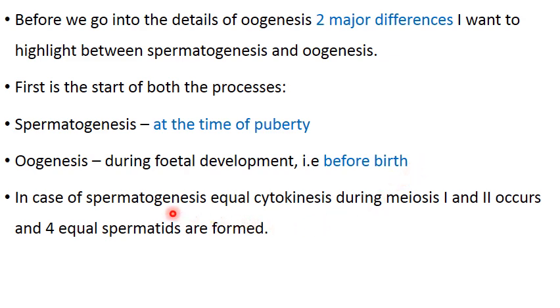Another major difference that we find is that in case of spermatogenesis, during meiosis 1 and meiosis 2, that means during the maturation stage, equal cytokinesis takes place. That means the cell divides equally, resulting in the formation of 4 equal spermatids, which get transformed into 4 functional spermatozoa.